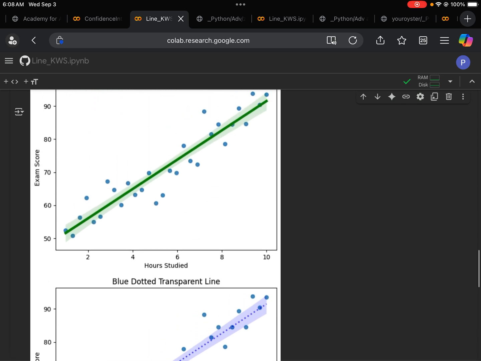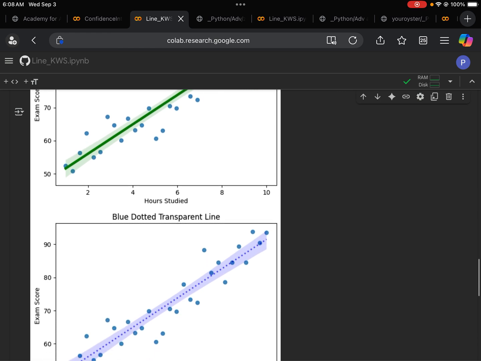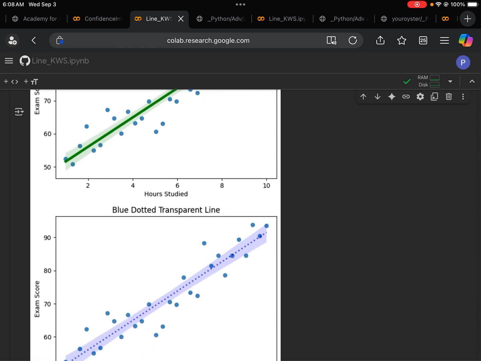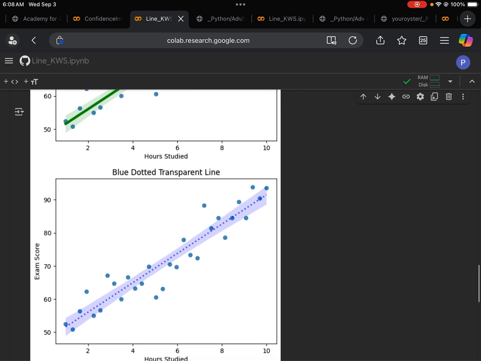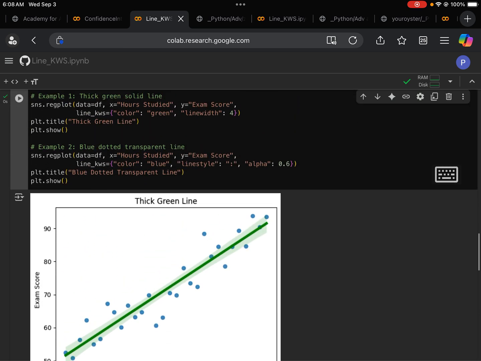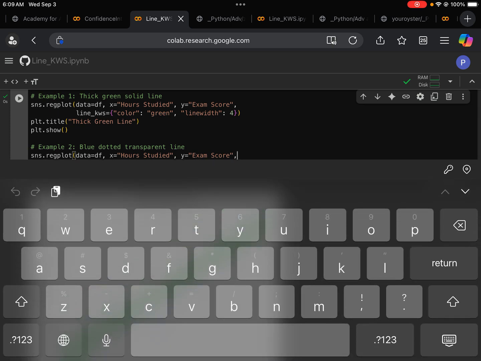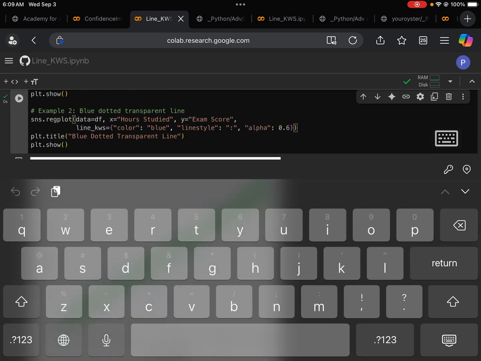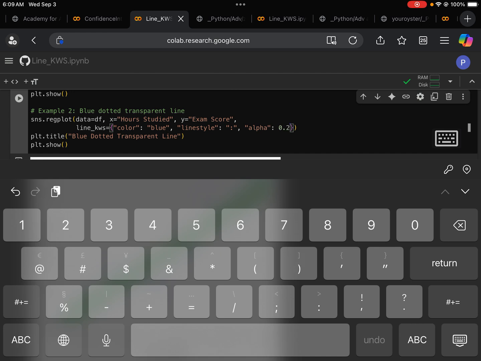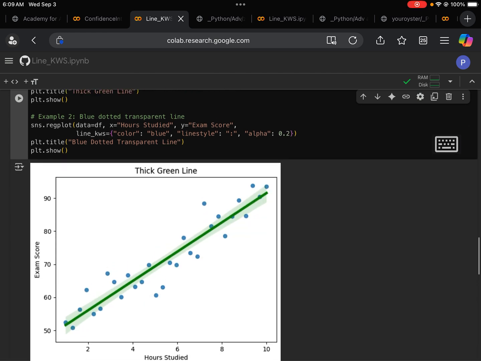Note here the line's opacity is different from the previous plots. So we can actually change 0.6 to something even more significant. So let's see, we change this to 0.2.